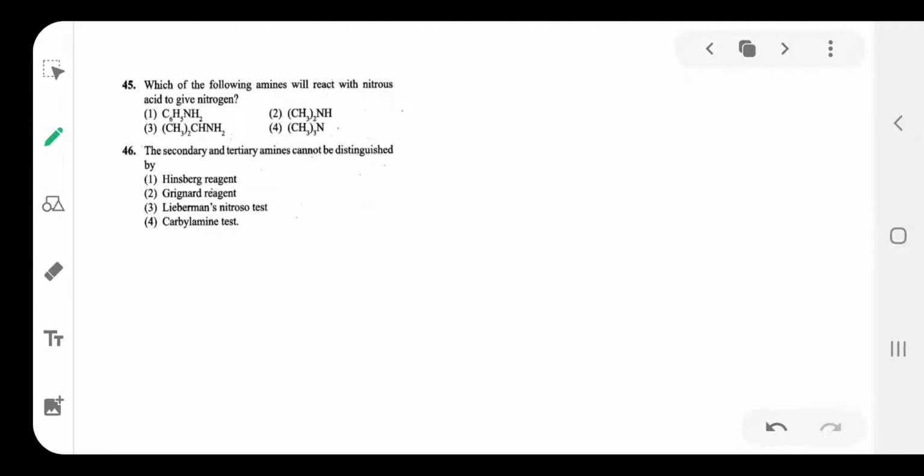Next question number 45. Which of the following amines will react with nitrous acid to give nitrogen? Primary amines react with nitrous acid to give nitrogen. Which one is a primary amine? Aliphatic primary amine.